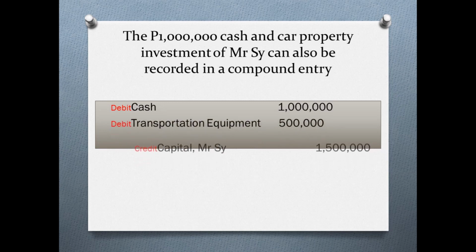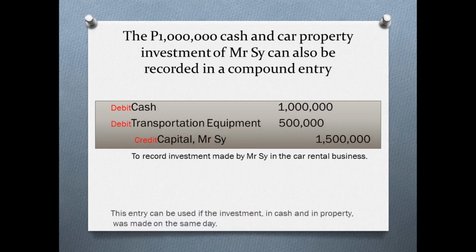Now, let us say the 1 million cash and car property investment of Mr. C can also be recorded in a compound entry. So, how are we going to do that? All you have to do is debit cash 1 million, debit transportation equipment for 500,000, and then credit the capital account of Mr. C for 1,500,000, which is the total of the 1 million cash and of the 500,000 worth of transportation equipment. For the explanation, you have to write to record investment made by Mr. C in the car rental business.